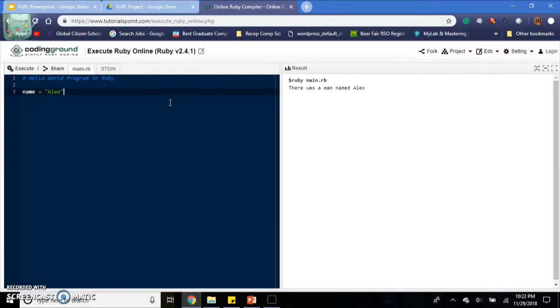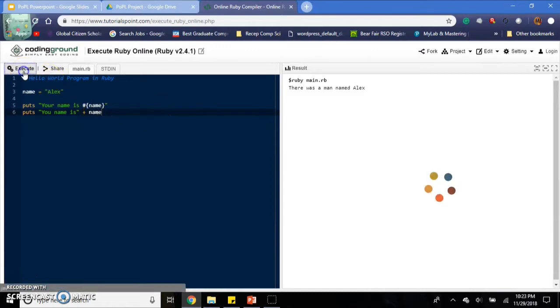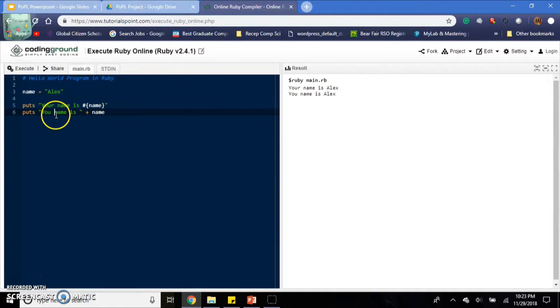Make sure you put your two quotation marks, and then we can say "name is", and we have to do the hash function that we talked about earlier, in the squiggly brackets, name. Put your name is, but we use the plus sign as earlier and do name, and it should come out to the same thing. We would have to add a space here, and now they look the same.